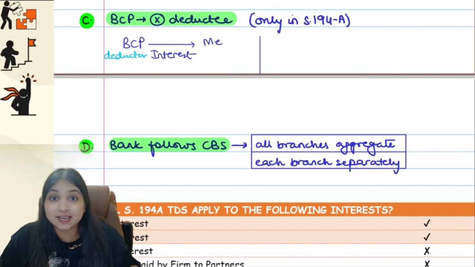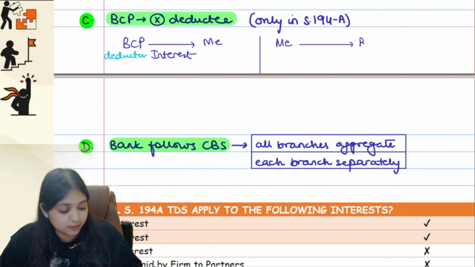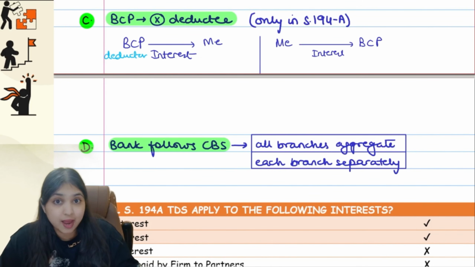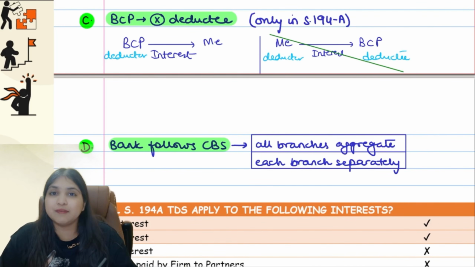Now comes the second situation, the opposite. Now, I am giving interest to BCP. For example, let's say I borrowed a loan from the bank. Now I have to pay interest to the bank. So here also will I deduct tax? See, for BCP it is income. For BCP, the source of the income is me. So at source, if I deduct tax, then I will become the deductor and BCP will become the deductee, guys. Now this is not allowed in 194A.